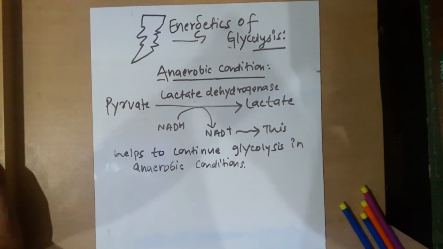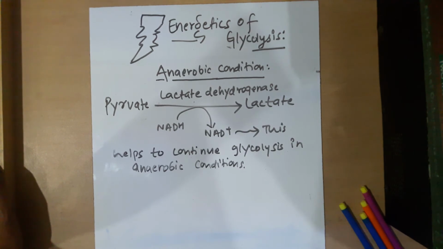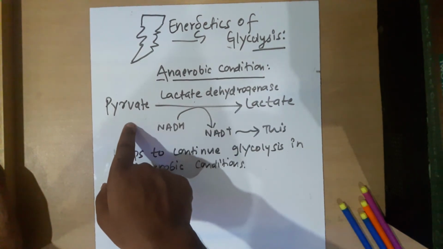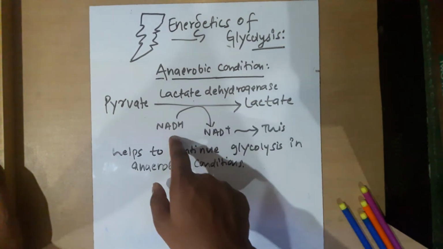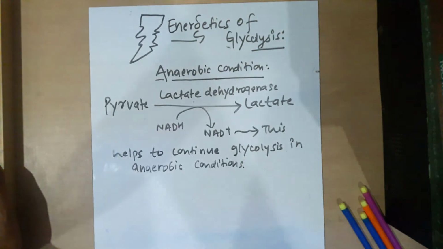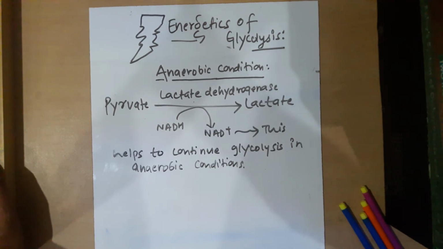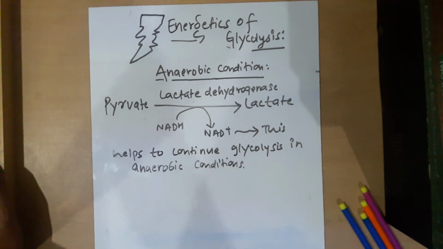So the same 2 NADH produced is utilized over here in anaerobic condition to convert pyruvate into lactate. It is the same NADH that we produced from NAD earlier, when glycerol 3-phosphate is converted into 1,3-bisphosphoglycerate. I hope you are able to remember that step and understand this.